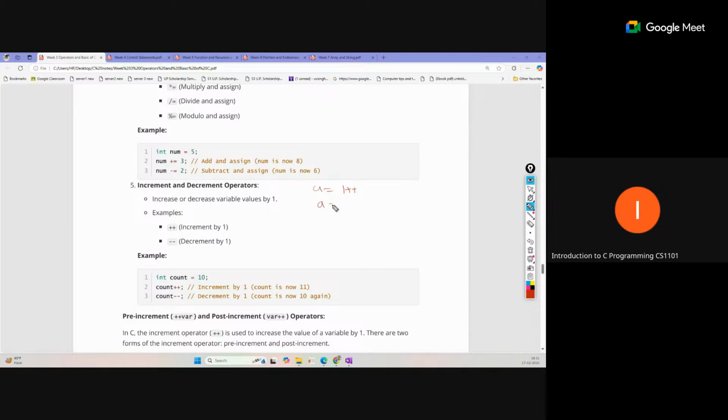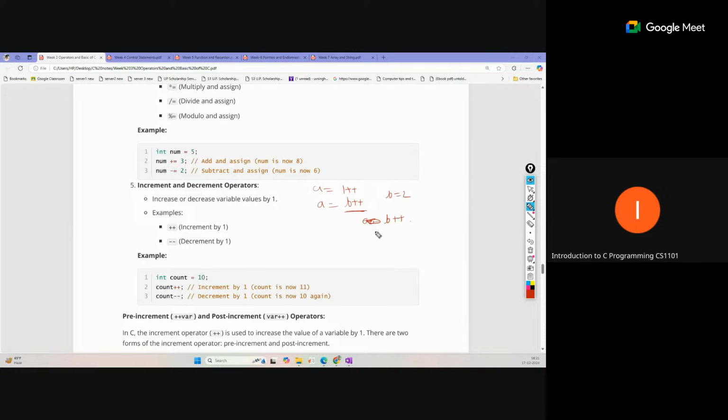So we write a equal to b plus plus. This is a post-increment. First, let's talk about the normal increment. If we have b equal to 2 and we write b plus plus, in C we can write like this.